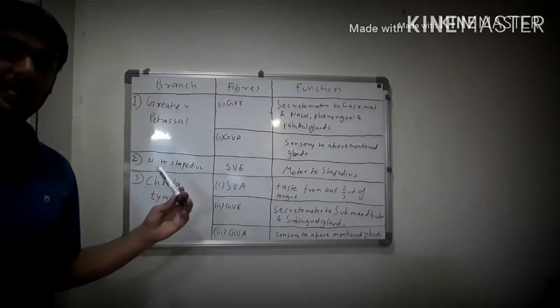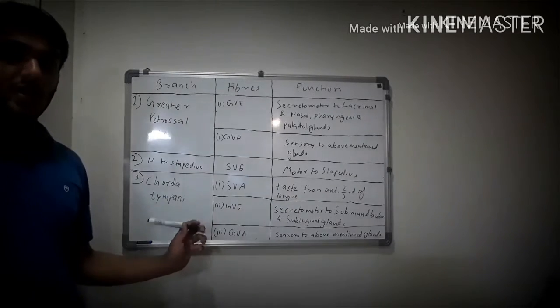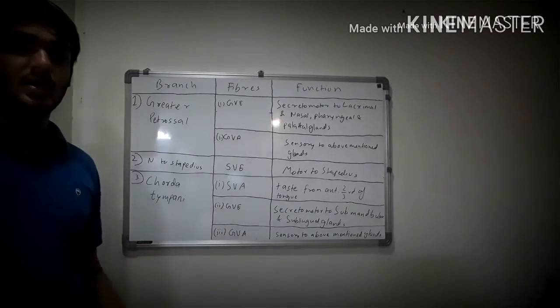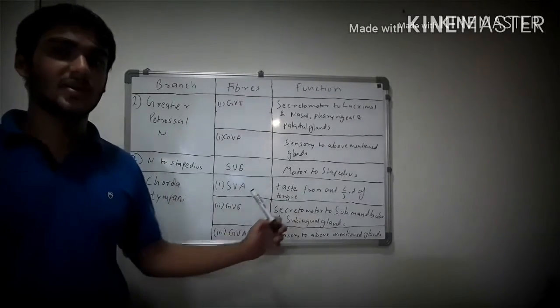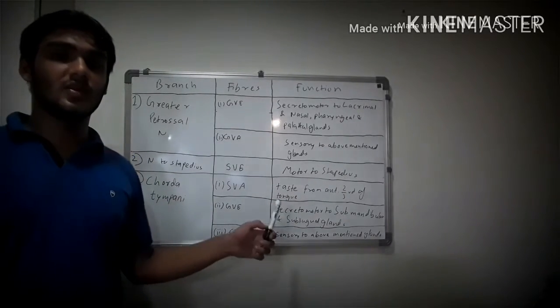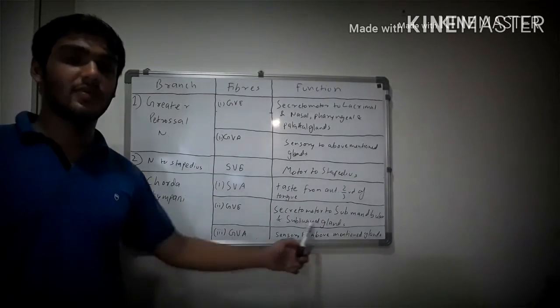Then coming to the nerve to stapedius, it carries only special visceral efferent fibers, which are motor to stapedius. Talking about the chorda tympani nerve, it carries special visceral afferent fibers, which carry taste sensations from the anterior two-thirds of the tongue. Then the general visceral efferent, which are secretomotor to submandibular and sublingual glands, and general visceral afferent, which are sensory from these glands.